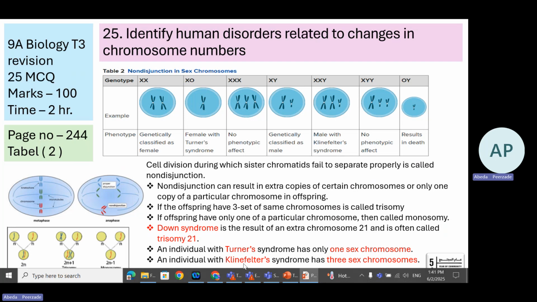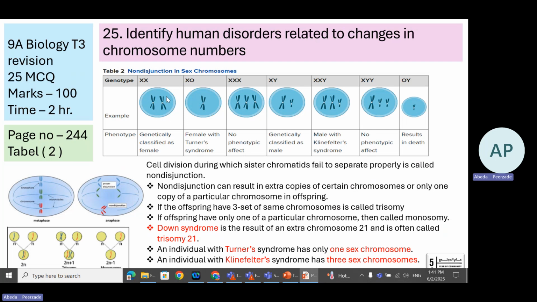And an individual with one extra sex chromosome will have a syndrome called Klinefelter's, which is seen in the male. So you can see there is one extra X chromosome. This is a trisomy, which is called Klinefelter syndrome. If you observe this very clearly and carefully, it will be very easy for you to identify.